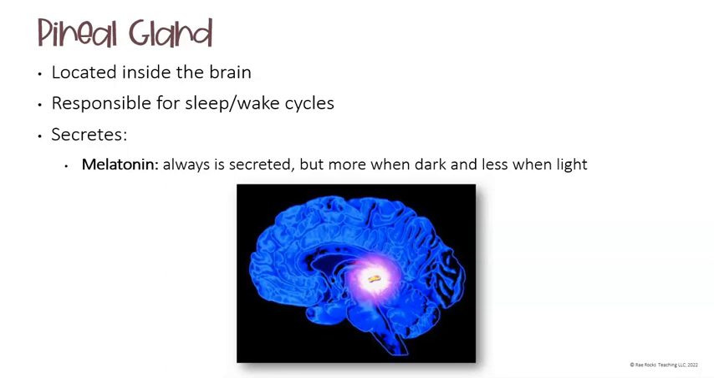The pineal gland is located inside of the brain. And again, this is part of both the endocrine and the nervous system as well. This is responsible for our sleep and wake cycles. So it's going to secrete melatonin, which is actually always being secreted. It's just that when it gets darker, it will be secreted more. When it gets lighter, it will be secreted less.